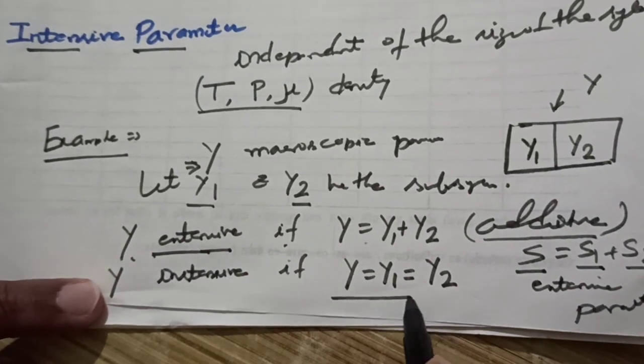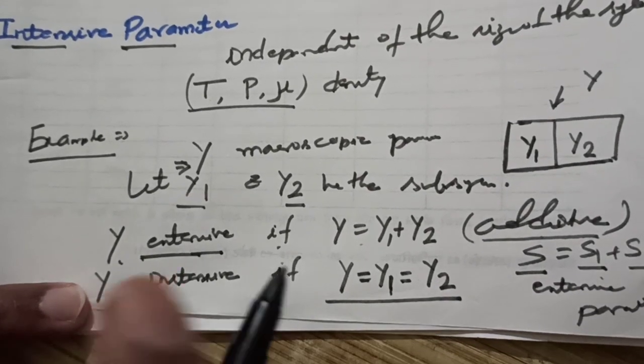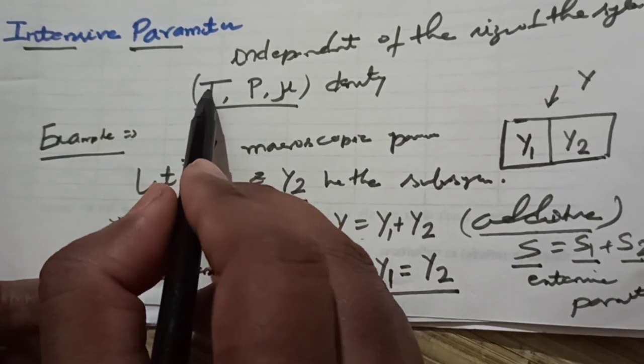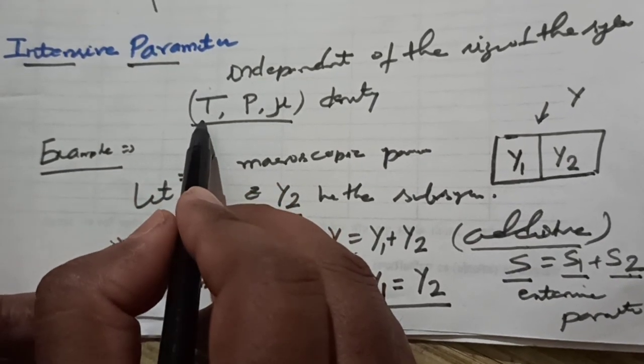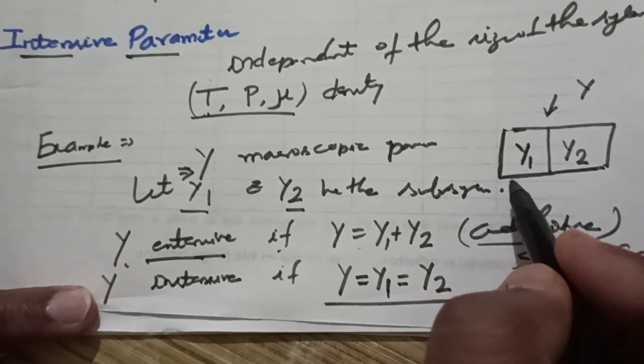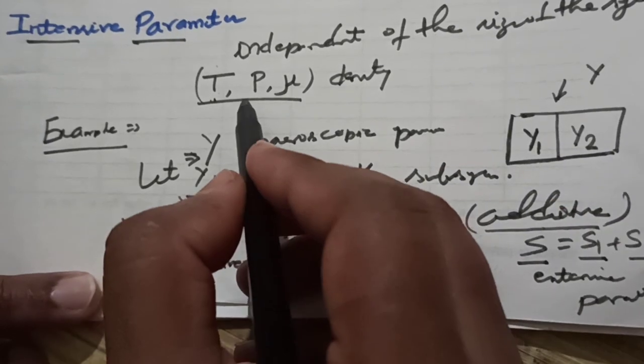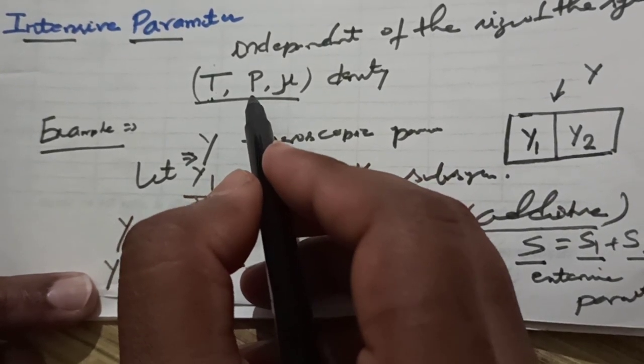Intensive means the value of y must be equal to y1 and y2. For example, for an intensive parameter, the example is temperature. The value of temperature will be the same for all parts of the system. Similarly, pressure must also be the same for all parts of the system.